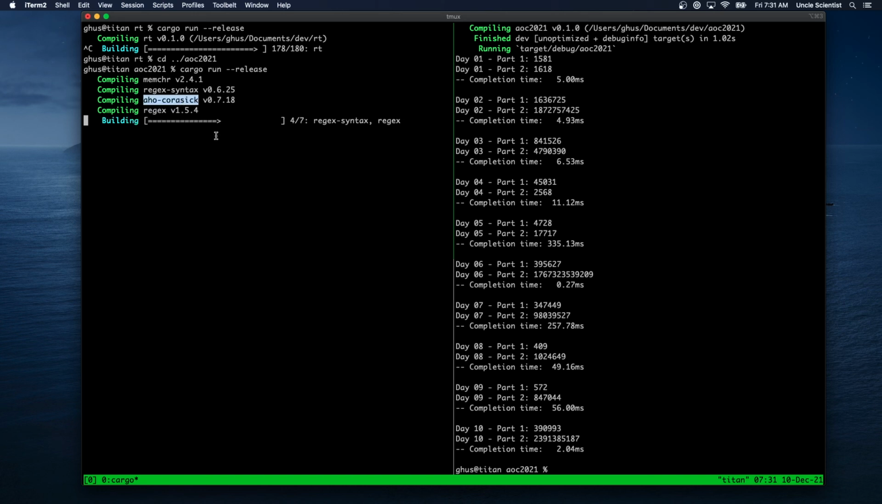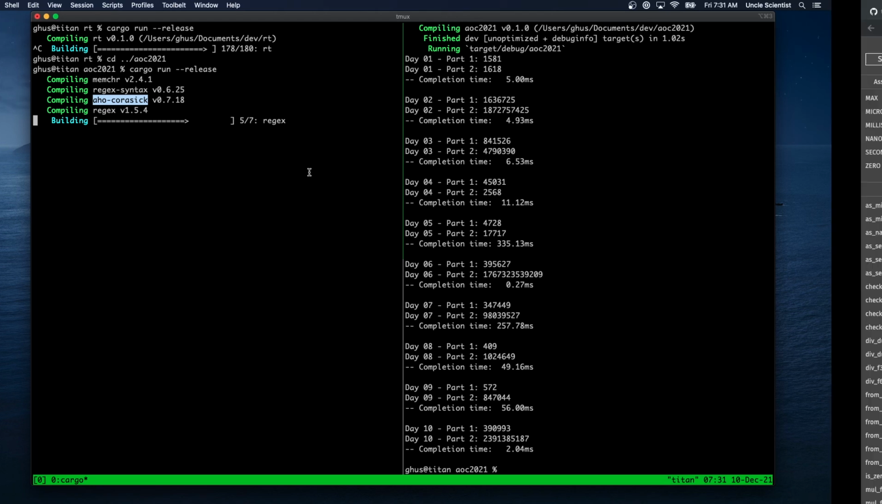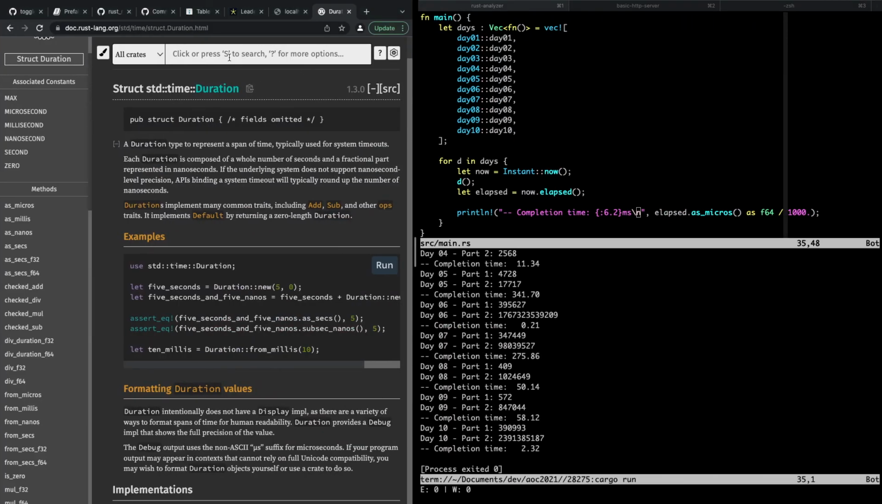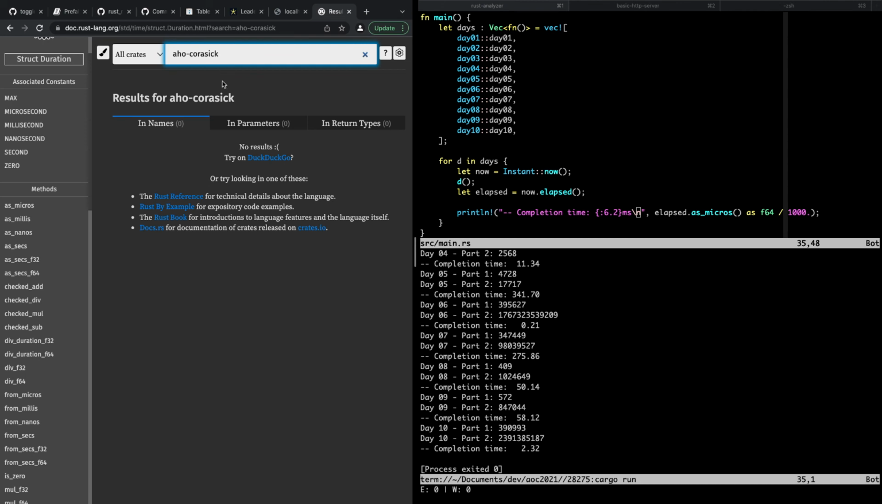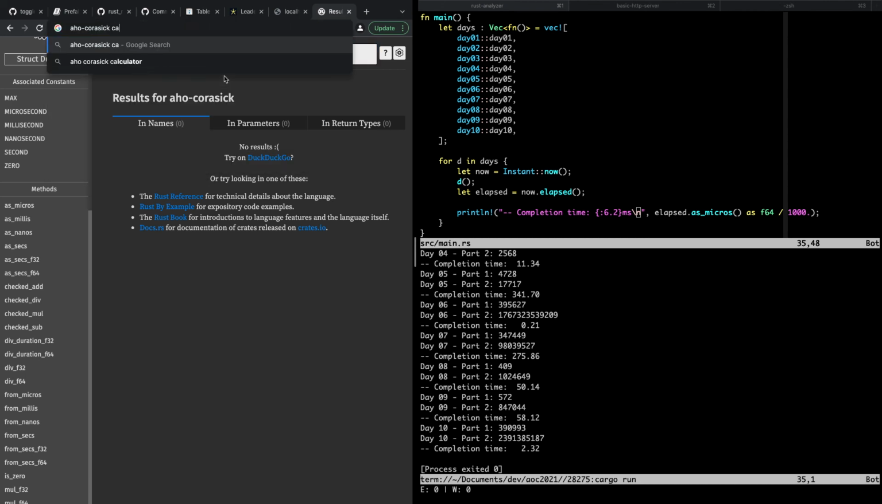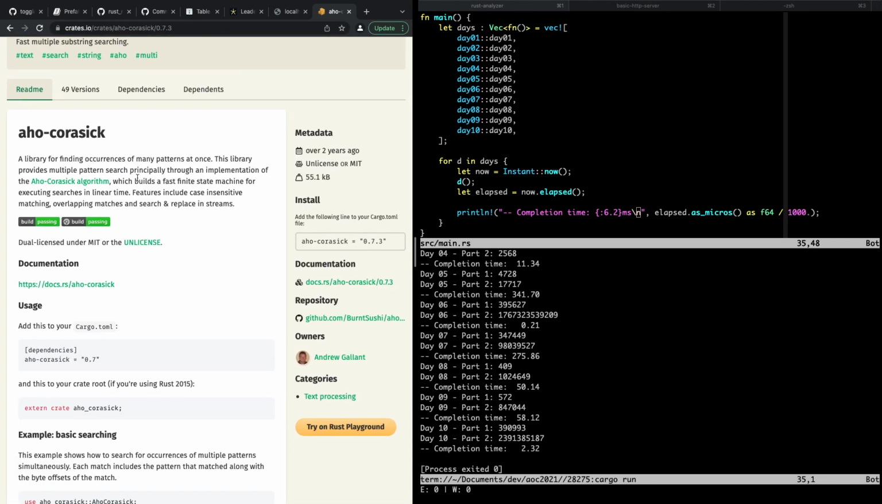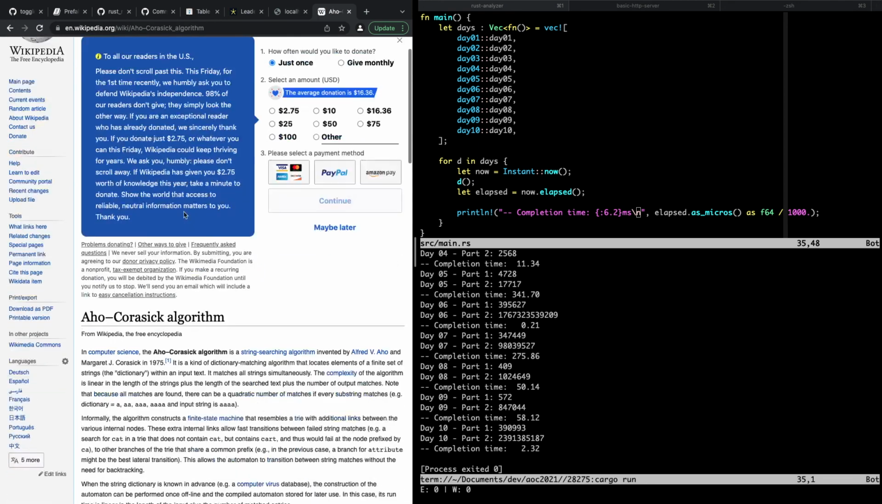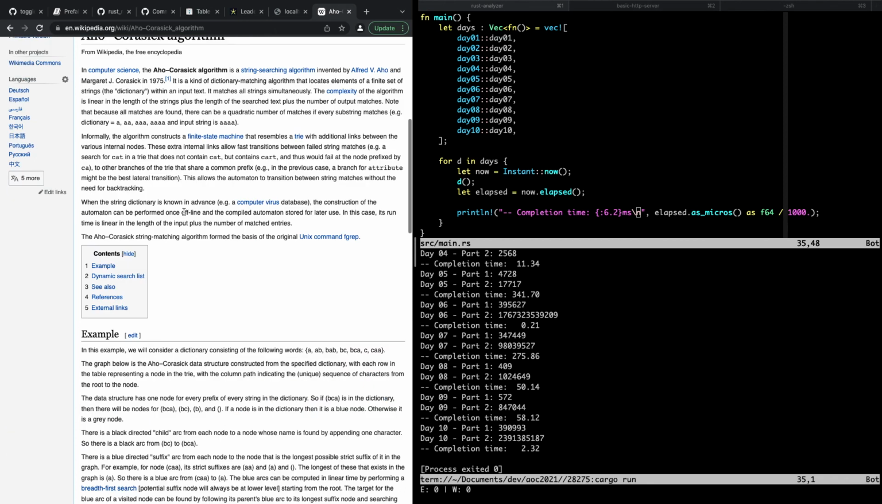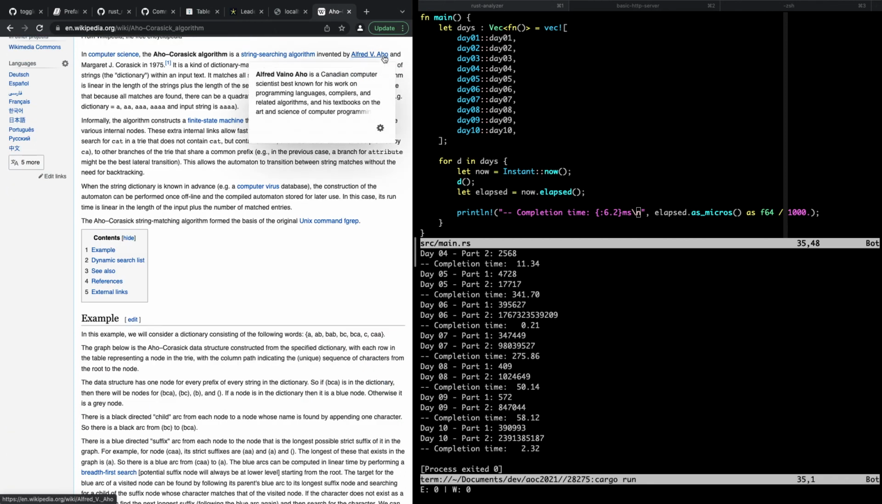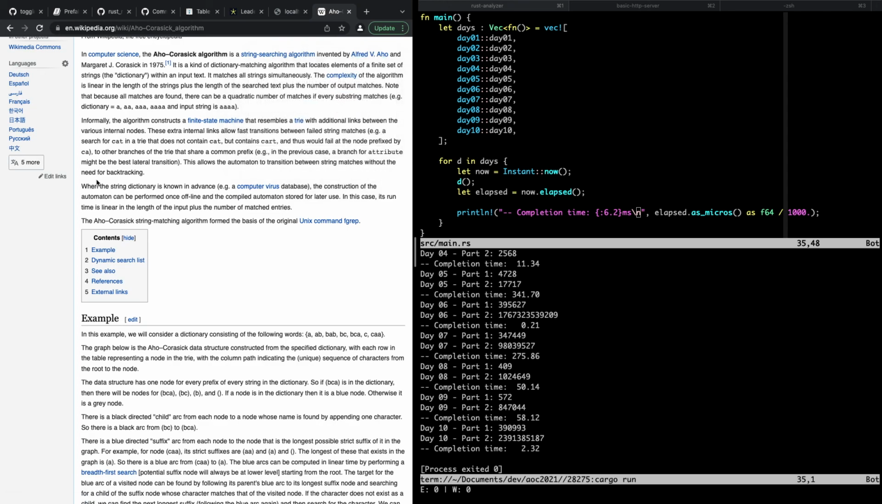Aho Corasick. That must... I don't even know what that is. We'll look that up while we're waiting. What does this do? A library for finding occurrences of many patterns at once. Oh, a special Aho-Corasick algorithm. This is probably the same Aho as the Aho, Sethi, and Ullman compiler book, right?